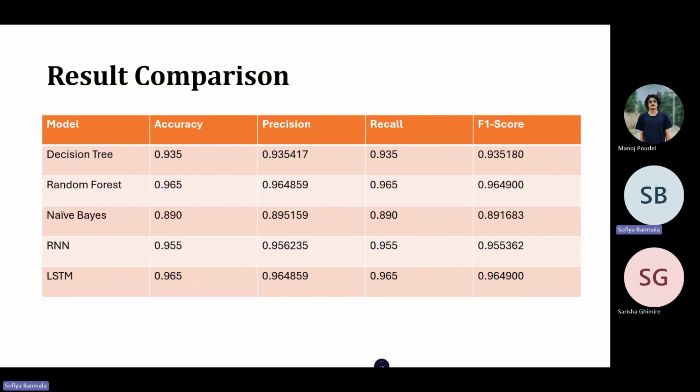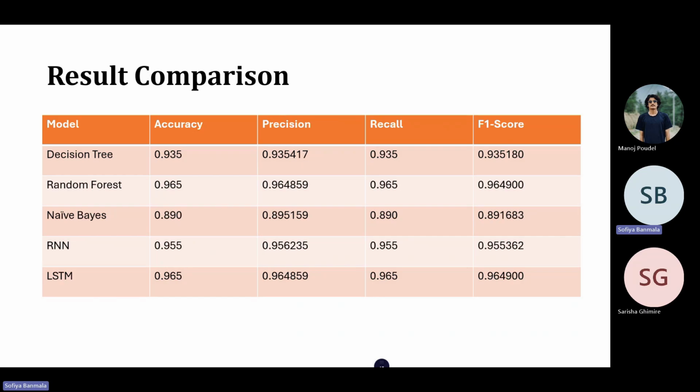And in this slide, we are going to talk about the result comparison. The decision tree model achieved an accuracy of 93.5% with a similar precision, recall, and F1 score. While it provides decent performance, the decision tree can be prone to overfitting, which might explain why its performance is slightly lower than some of the more advanced models.